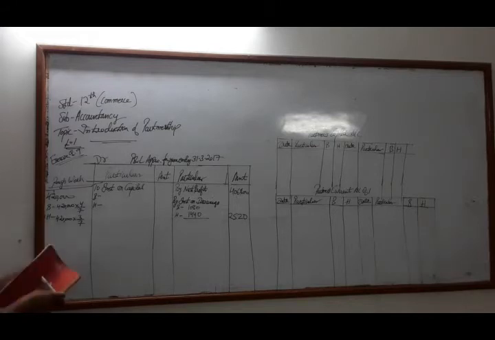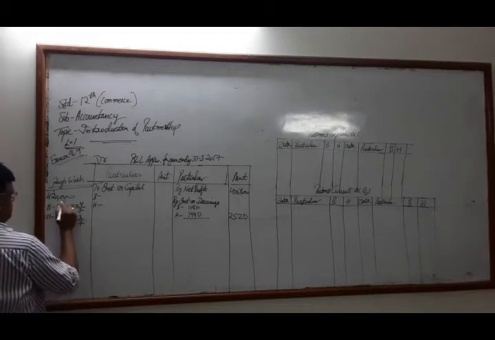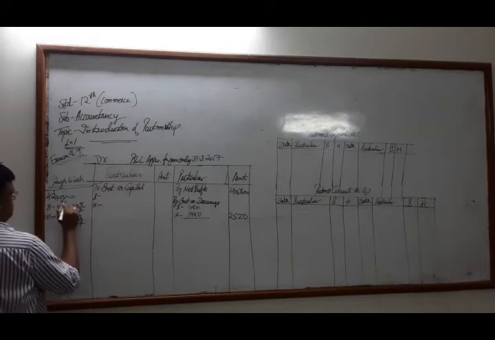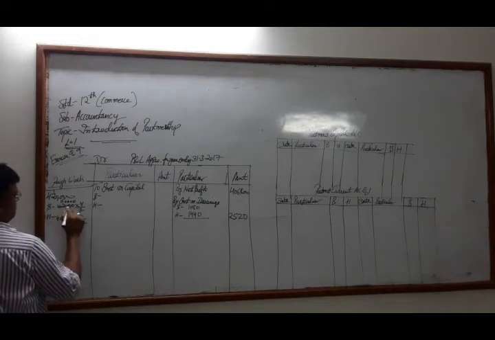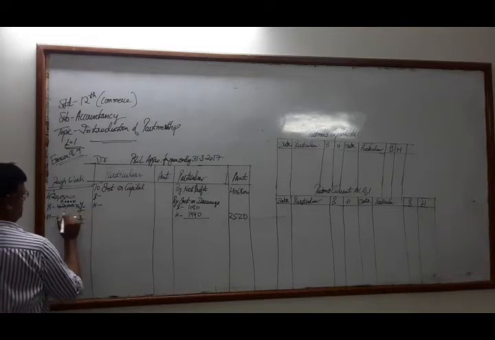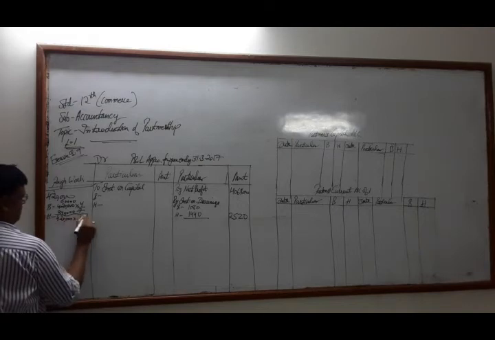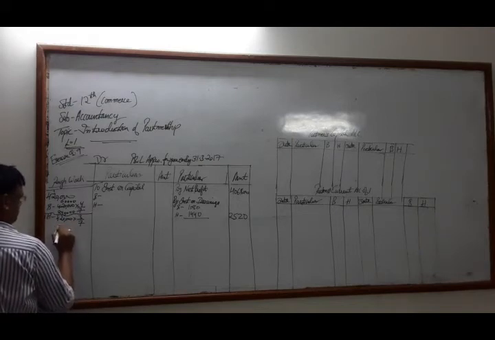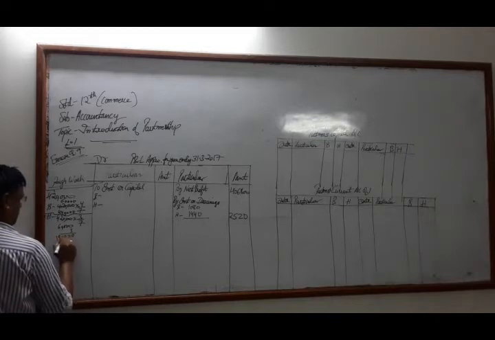So we'll get 2,40,000 for Bhadresh, and for Hiral 1,80,000.